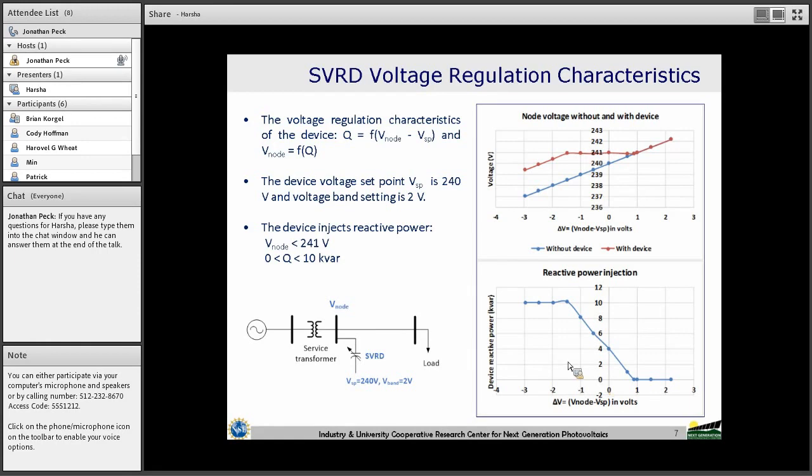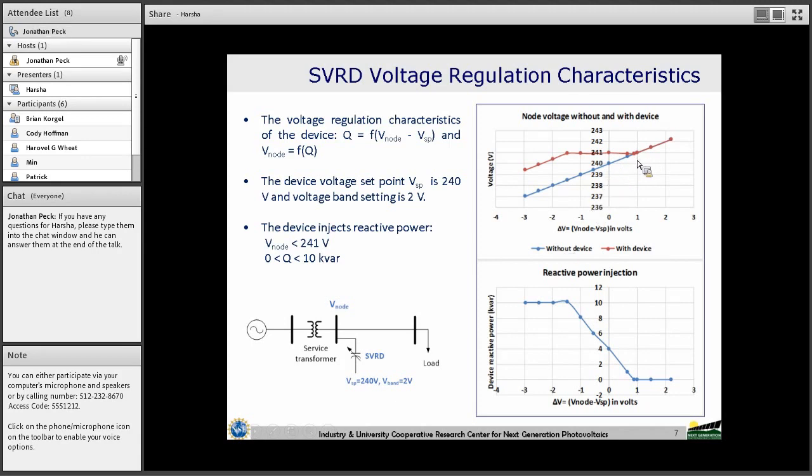This figure shows the characteristics of the SVRD, that is the SVRD voltage regulation characteristic. Here on the x-axis is the delta voltage, that is the difference between the measured node voltage and the voltage set point. The blue line indicates the node voltage without the device connected.